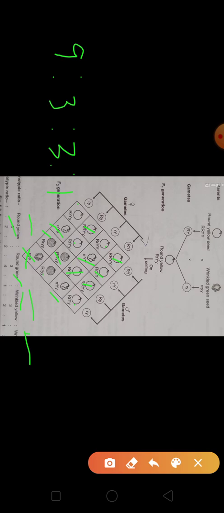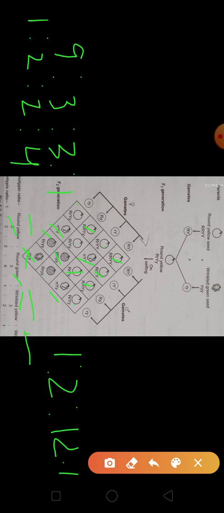Then after that we see the genotypic ratio. Children, in genotypic we see the condition of the alleles, homozygous and heterozygous. If you see the alleles here, I'm giving you homework: find out the alleles, whether homozygous or heterozygous. Then you can easily find the ratio.